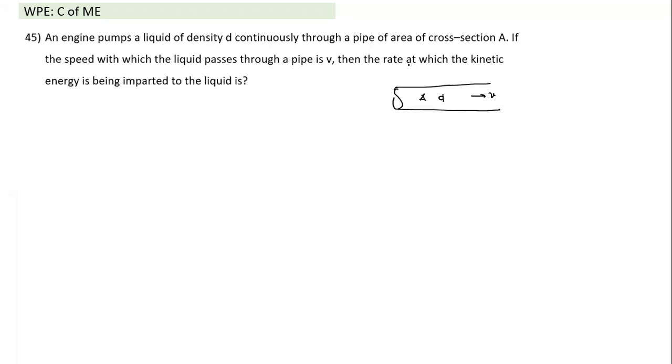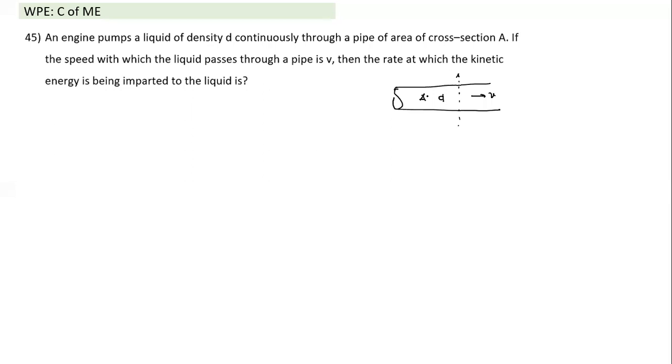What is the rate at which kinetic energy is being imparted to the liquid? Or the same question I can ask: what is the kinetic energy of the liquid which is passing through a cross section in 1 second? So I can say, what is the kinetic energy crossing in a second, or the rate of energy crossing a particular cross section? So how would you calculate? We have done something similar before in the case of momentum, like a water jet. So this is also something similar.